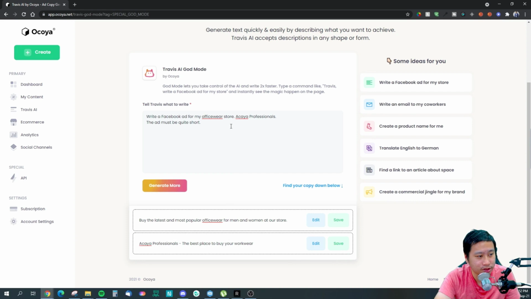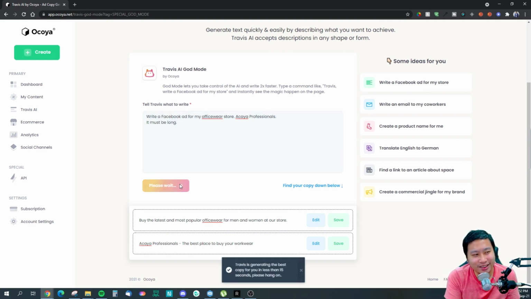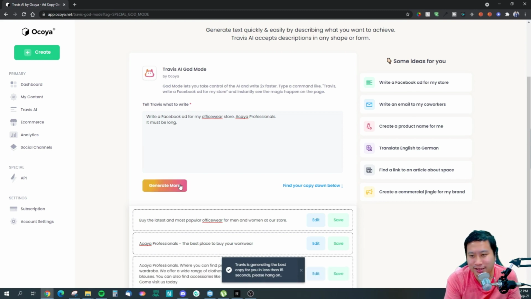So it seems okay. I'm not sure if it works, right? It must be long. So what God mode does is that you give commands, right?